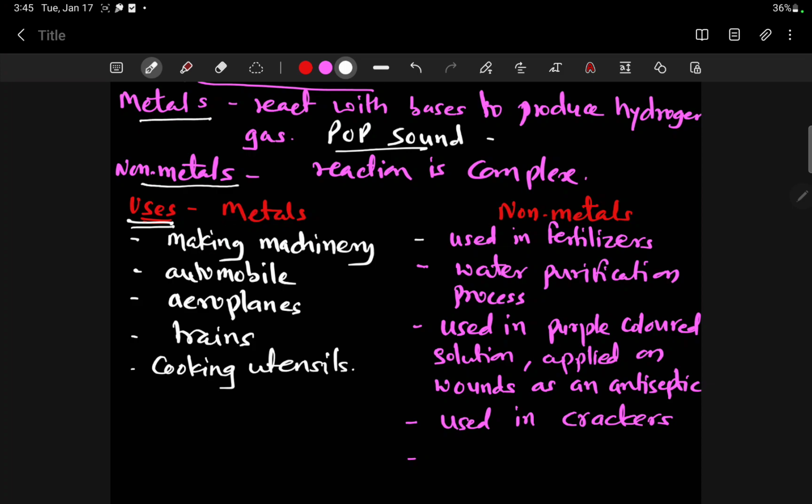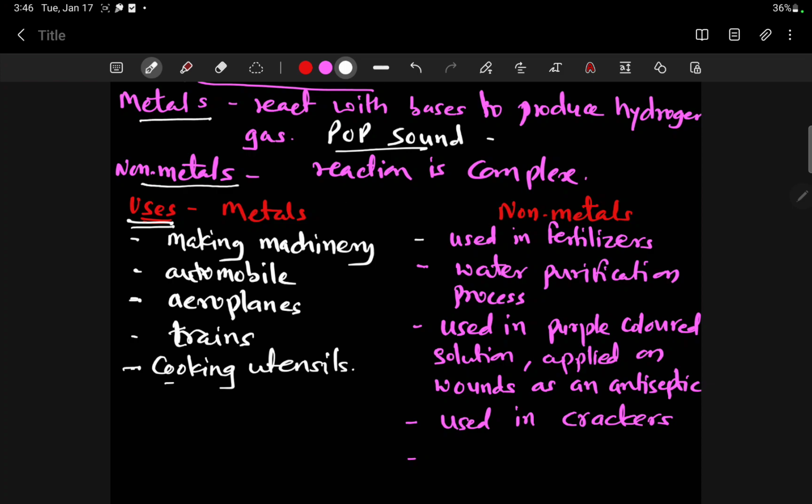In the automobile industry, metals are used. They are also used in aeroplanes, in the preparation of trains, and in making cooking utensils. These are the uses of metals in our daily life.